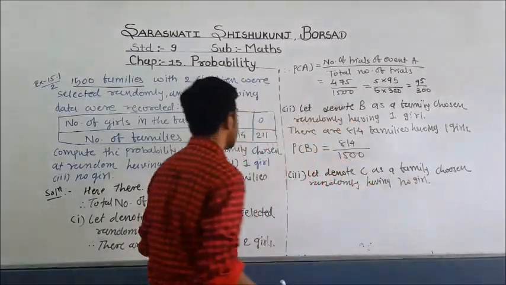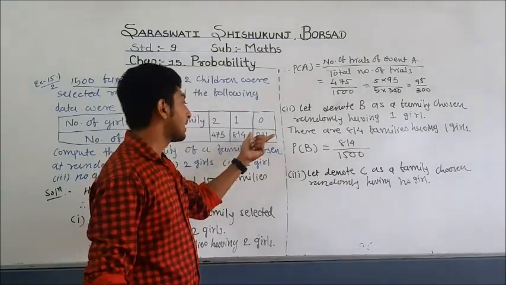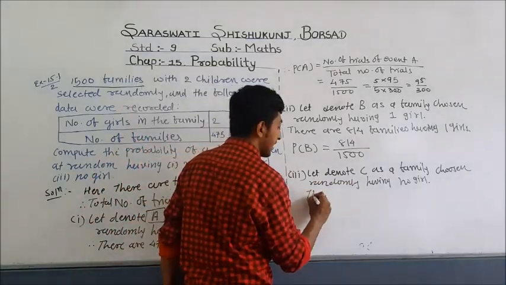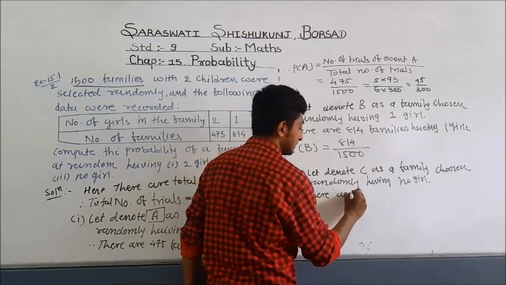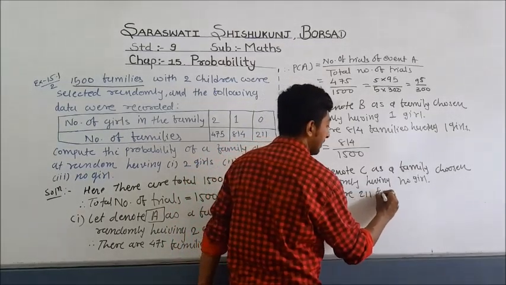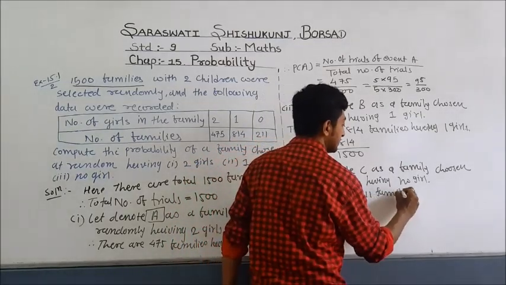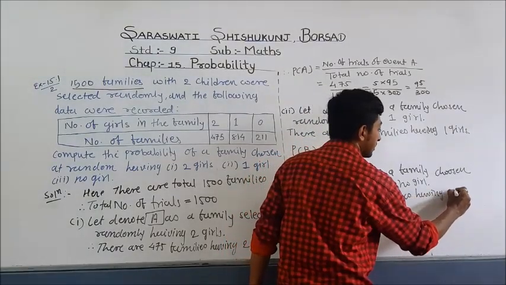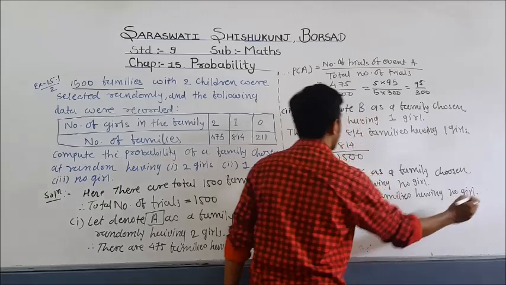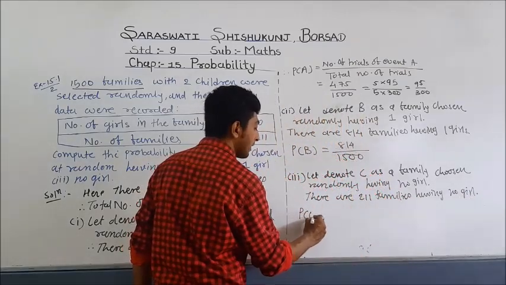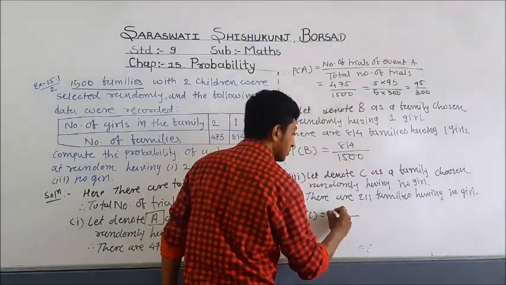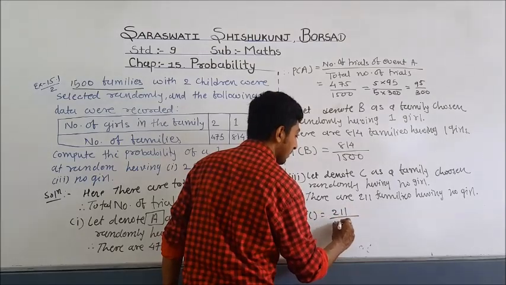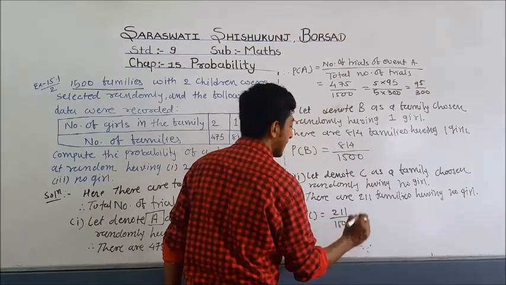So how many families have no girl? There are 211 families having no girl. So we can find probability of C: in the numerator 211, and in the denominator the total number of families, that means 1500.